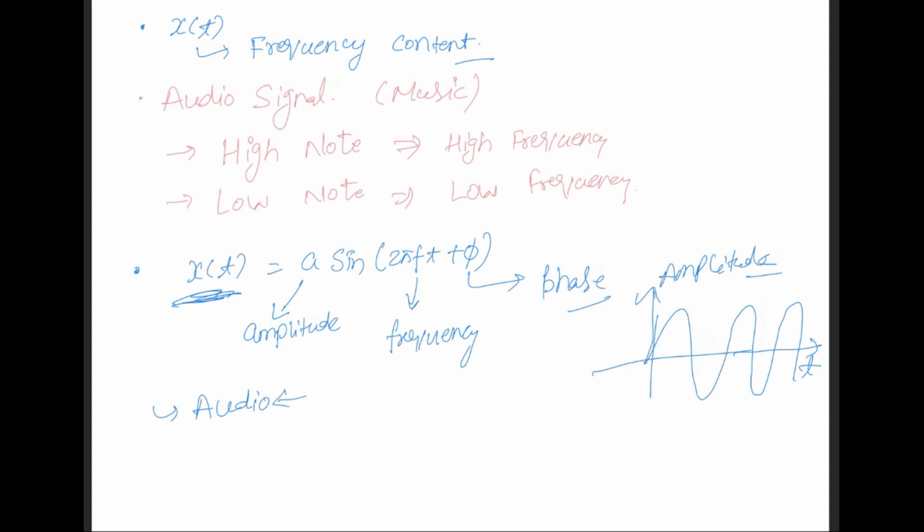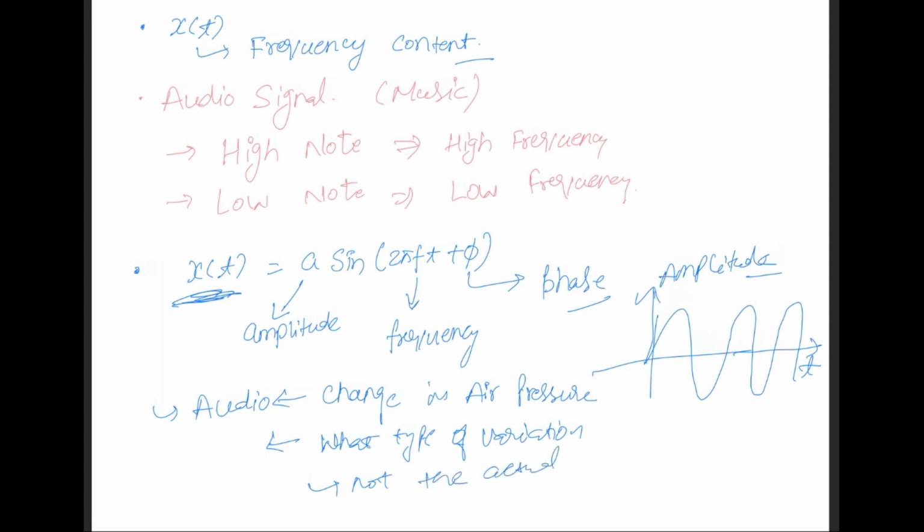We said that an audio signal is a change in air pressure on our ears. So here we are actually interested in how the pressure is changing. What is the variation? What type of variation is there? Not exactly the actual pressure value.